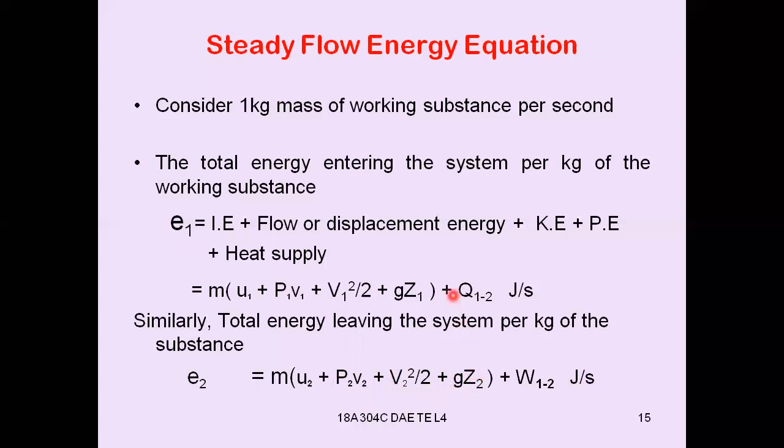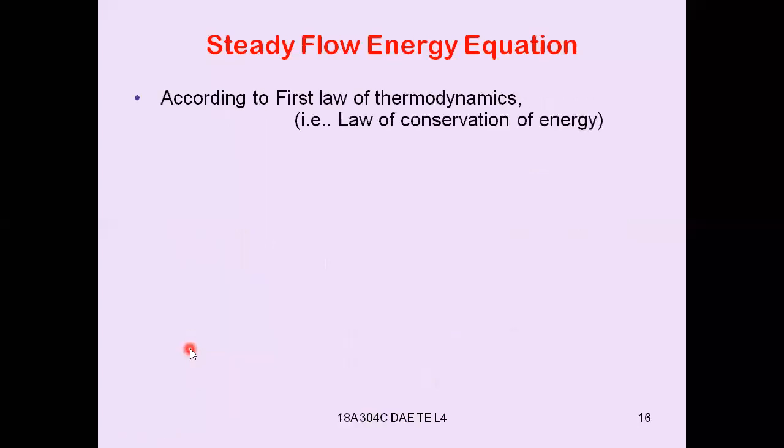Whereas in the previous case, heat is entered into the system, whereas now work is done by the system on the surroundings. That's why work W1 to 2 is positive. So this is the total energy entering the system, whereas this is the total energy leaving the system per kg of working substance.